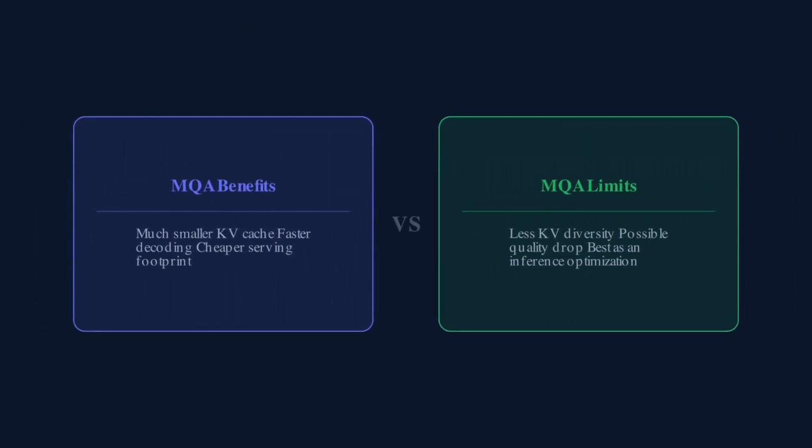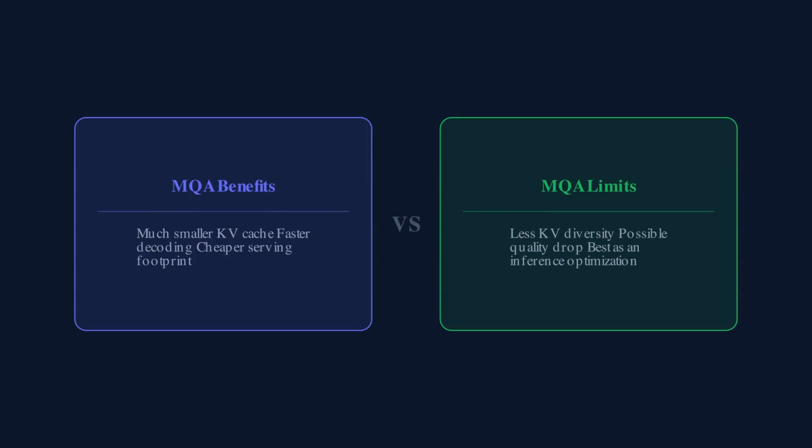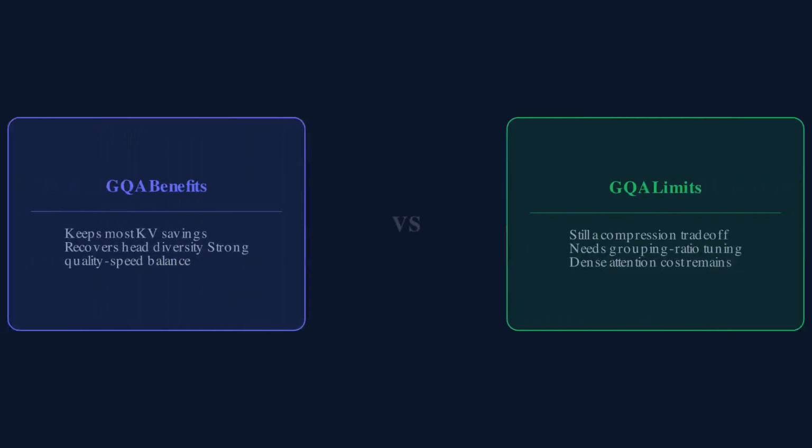The benefit of MQA is obvious for production inference: much less memory and faster serving. The limitation is reduced flexibility because every query head now reads from the same key value representation. That can hurt quality compared with full multi-head attention.